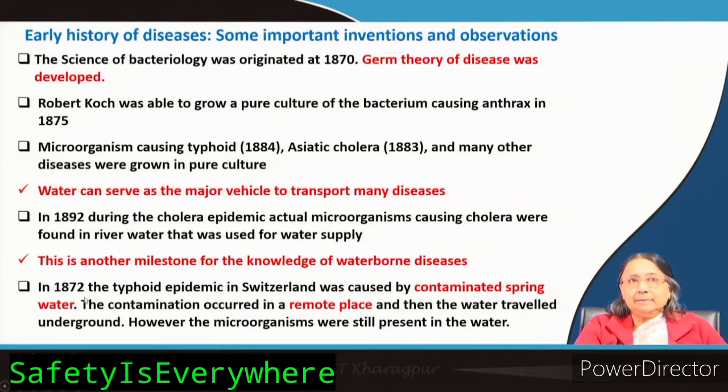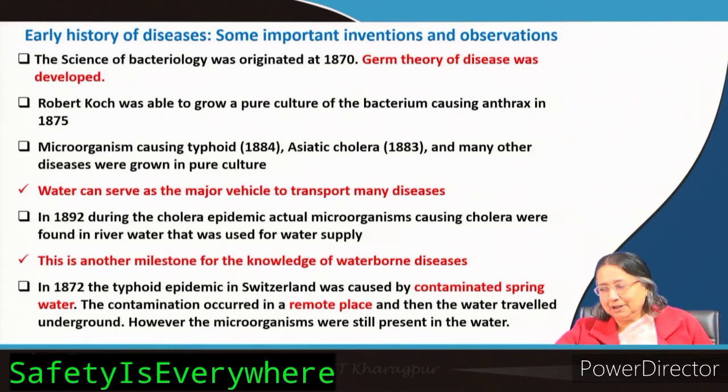In 1872, the typhoid epidemic in Switzerland was caused by contaminated spring water, and the contamination occurred in a remote place. The water travelled underground, however the microorganisms were still present in the water. So even if the contamination source is far away, it is still carried and then contaminates the water. These are also very important observations.